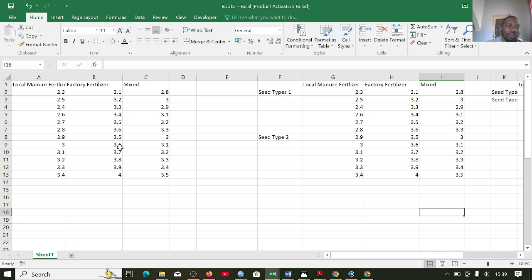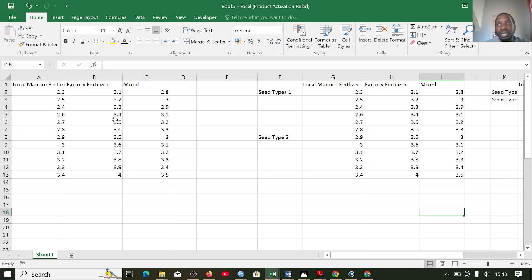So you see, had it been two groups, we'd go for a t-test or z-test, depending on the sample size and also the standard deviation of the population, if it is known. But since these are more than two groups, we are now going with ANOVA. This is called a one-way or single factor ANOVA because the yield is affected by the fertilizer type, whether organic manure, factory fertilizer, or the mixture of the two. So the yield is only affected by the type of the fertilizer.